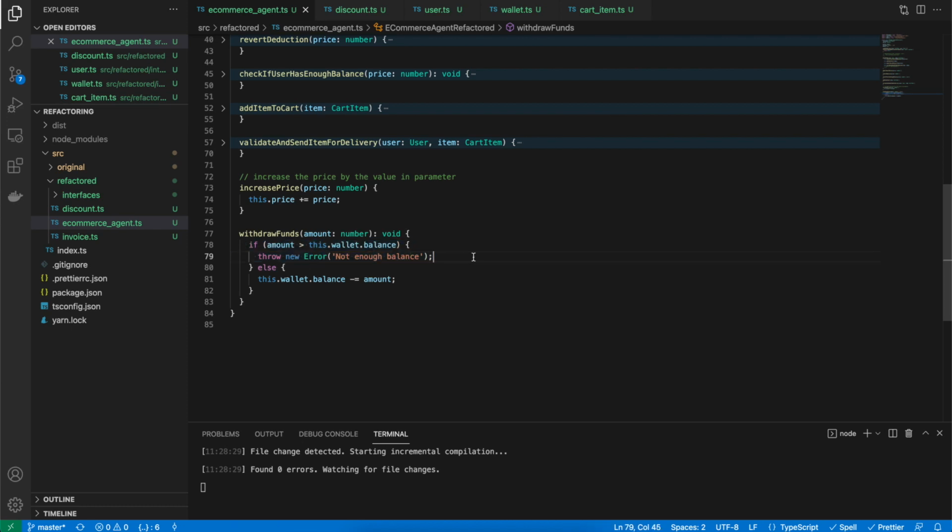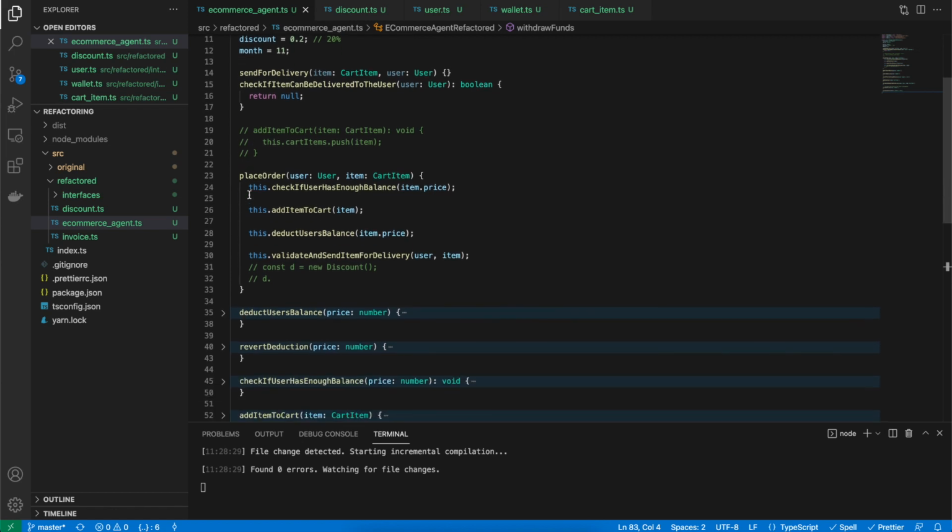This seems more descriptive, and it makes sense to throw an error because it is a valid case for throwing an error. Somebody is trying to debit, or you can say withdraw, an amount which is not there in the wallet, which is a very valid case for throwing an error. Perfect. So withdraw funds now looks much more sensible to me.